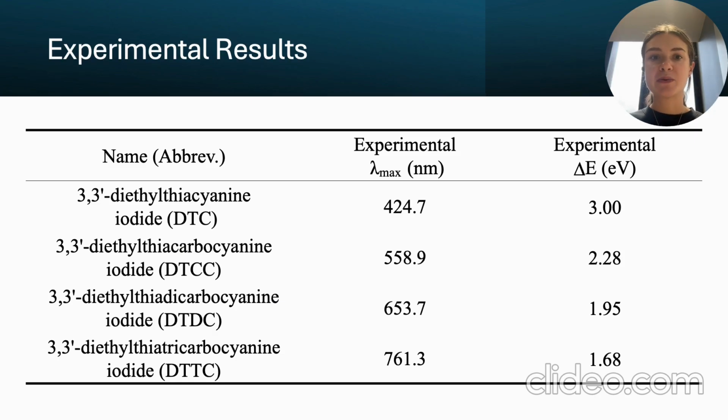Using these maximum wavelengths of absorption, we were able to calculate the experimental energy gaps for each dye. And as you can see, the second part of our hypothesis held up. The energy gap decreases as the conjugated system gets longer. This confirms that, just like predicted, a longer conjugation leads to a smaller energy gap, allowing the molecule to absorb light at longer wavelengths.